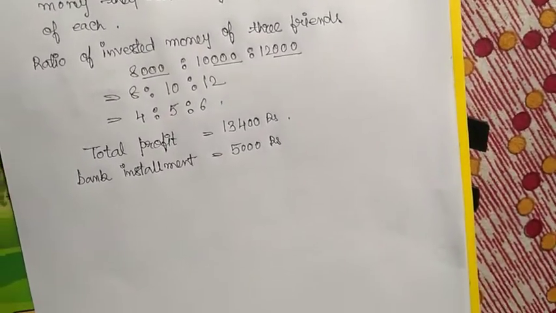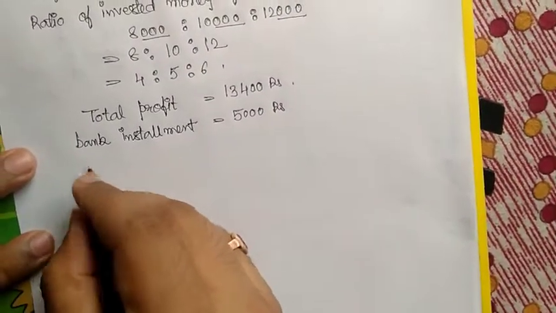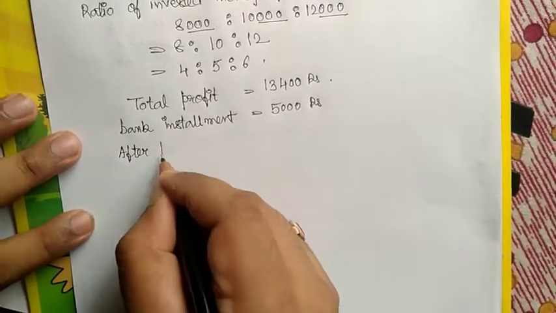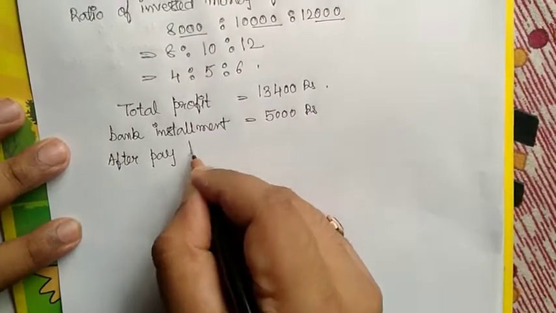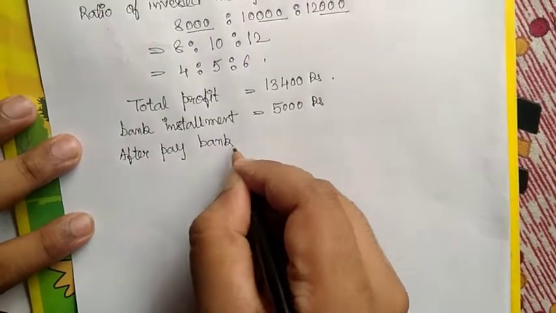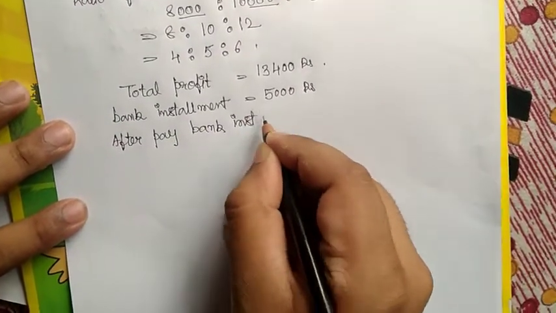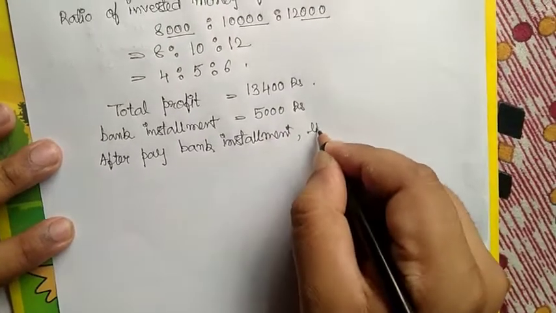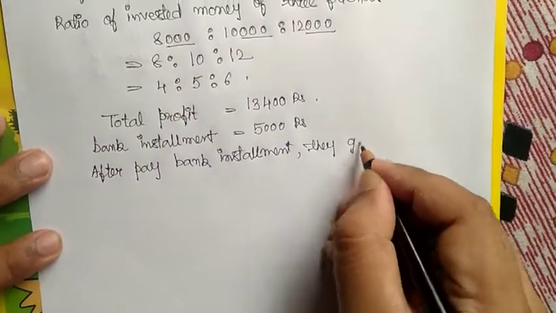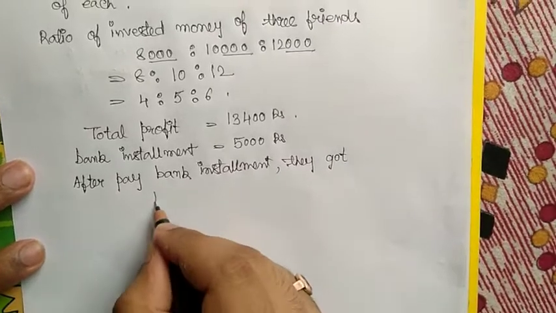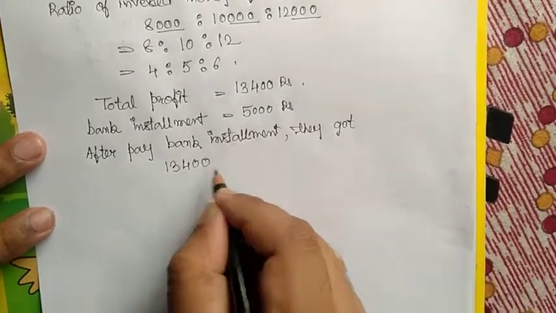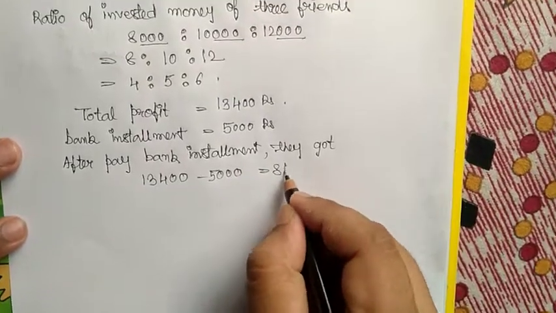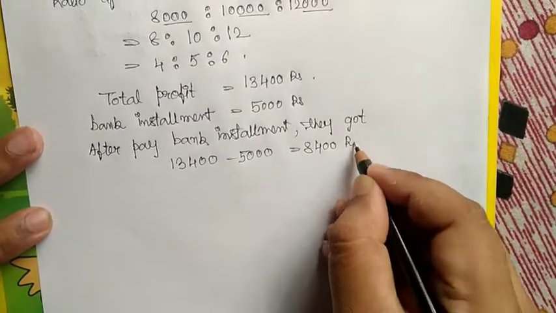After paying the bank installment, they got 13,400 minus 5,000 rupees, equal to 8,400 rupees.